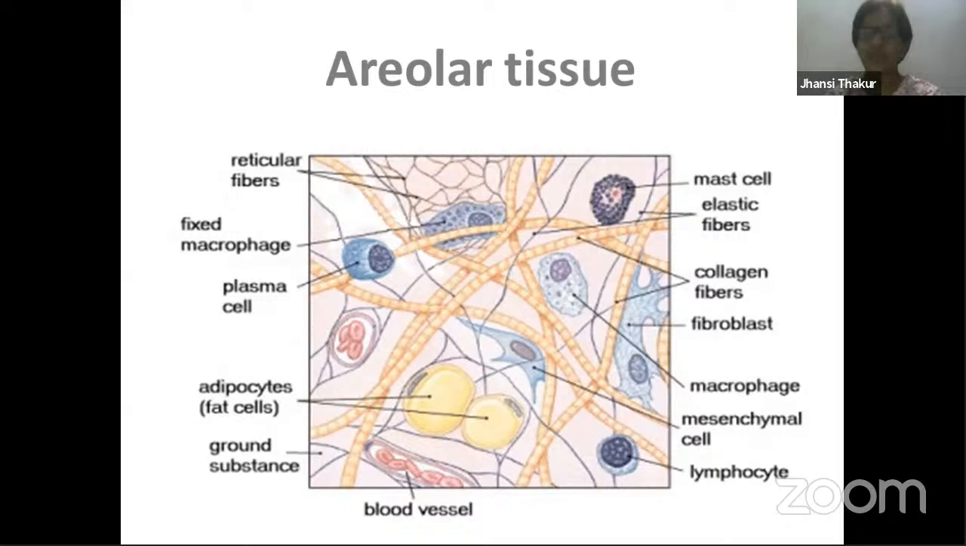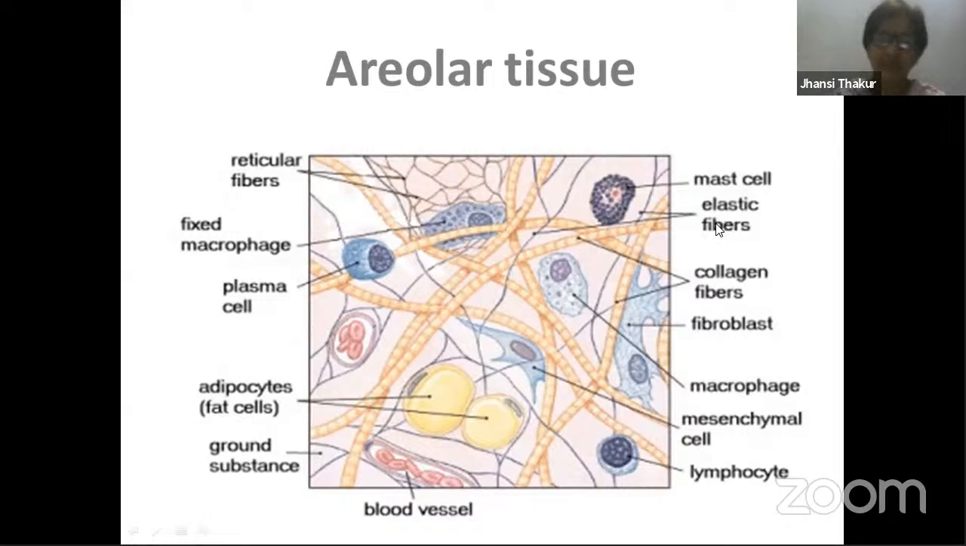It is a white protein, which is nothing but collagen protein. Whereas elastic fiber is made up of elastin. Elastin is the protein over here. So elastic fiber is made up of elastin. So collagen fibers and reticular fibers are made up of collagen protein, and elastic fiber is made up of elastin protein.